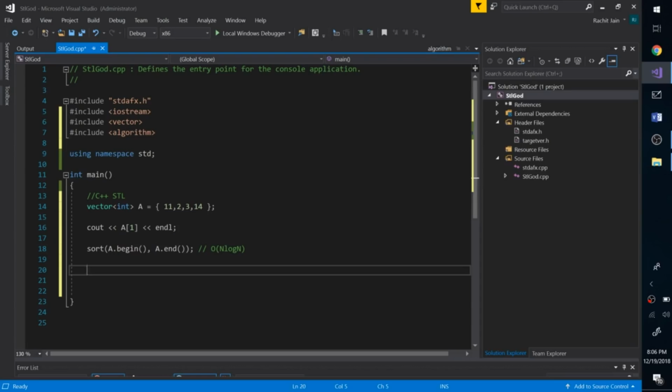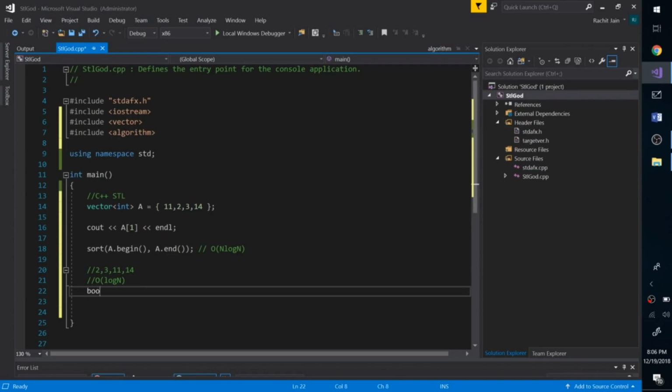Alright, so that's good. Now let's say this is sorted, so this looks something like 2, 3, 11, and 14. And now since it's sorted, I can binary search on it to find out in log n time whether an element is present in it or not. So again, that is something that we don't have to implement, it's already there. We can do something like bool present equal to binary search, and we can say a.begin, a.end. This is the search space where we want to do binary search from starting till ending, and I am interested in finding whether 3 is there.